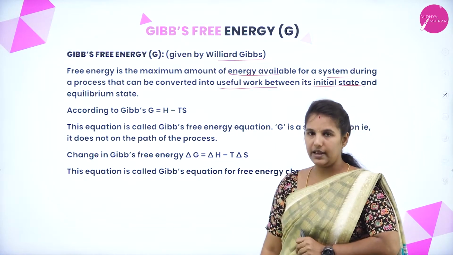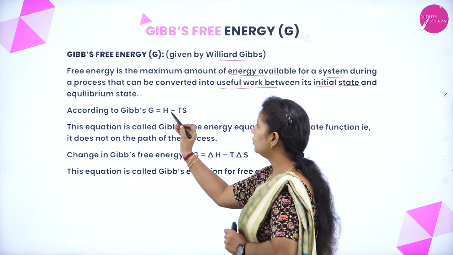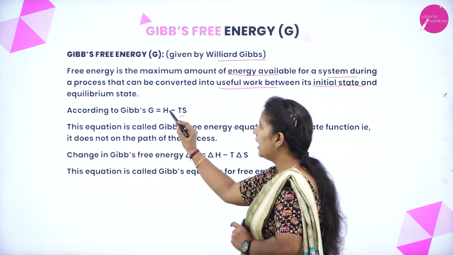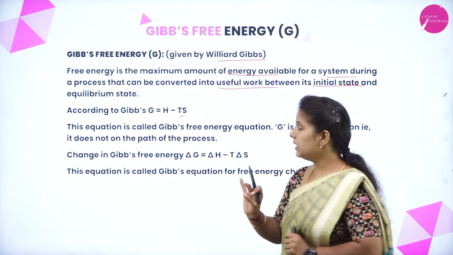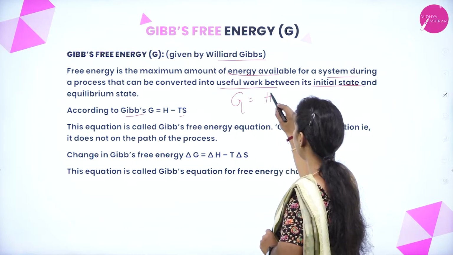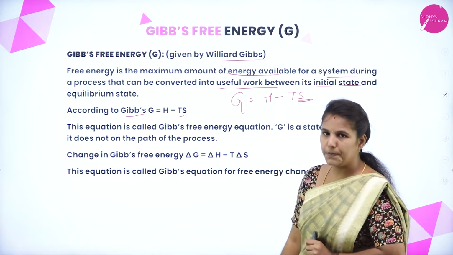According to the Gibbs free energy, we have a relationship, that is G is equal to H minus TS. Remember, T is the temperature, H is the enthalpy, S is the entropy. So, you can say that the Gibbs free energy is related to enthalpy as well as entropy.